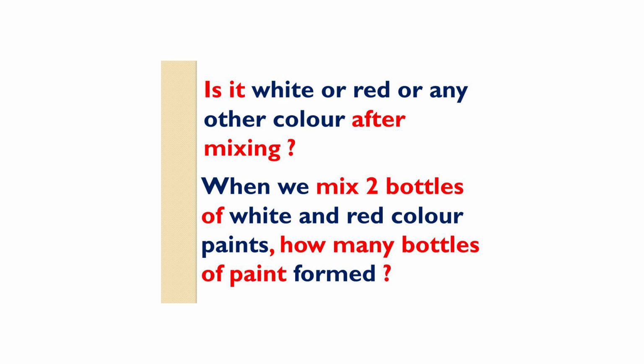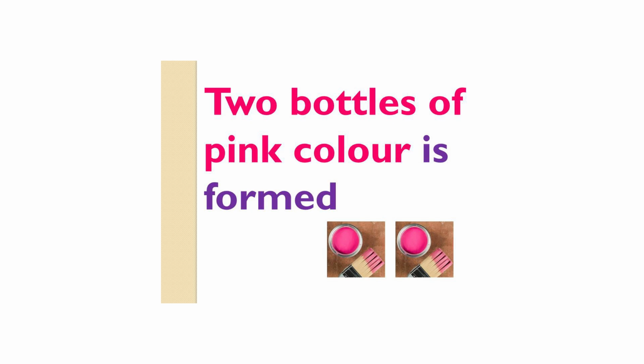When we mix one bottle of white and one bottle of red, how many bottles of pink are obtained? Two bottles or cans of pink are formed, equal to the number of bottles or cans mixed.